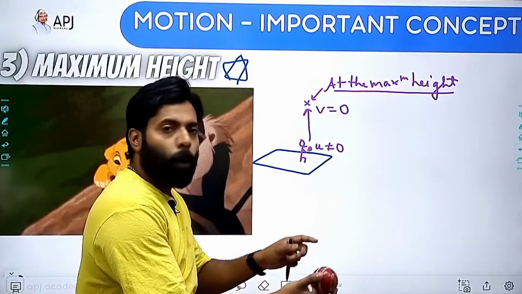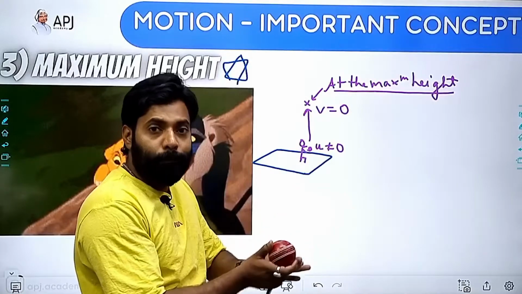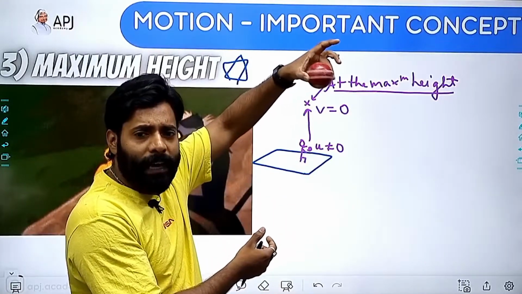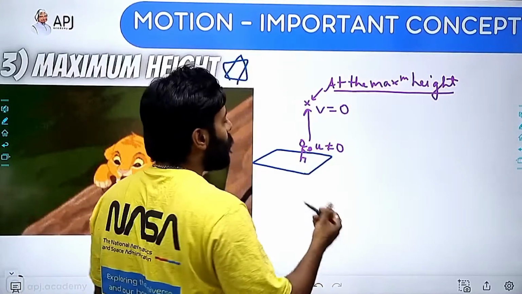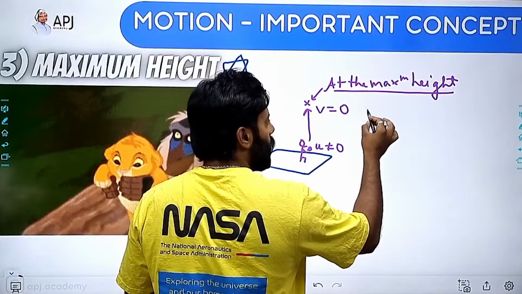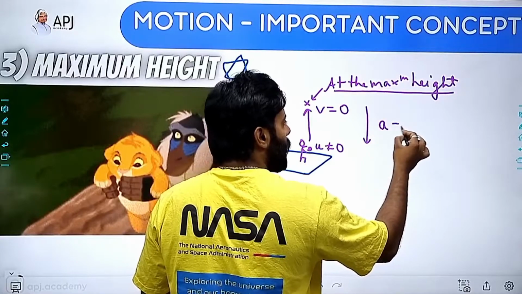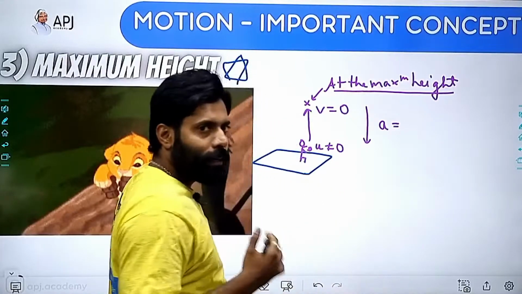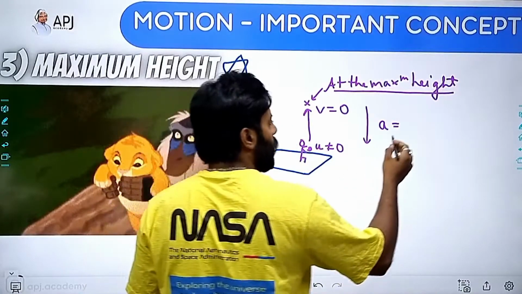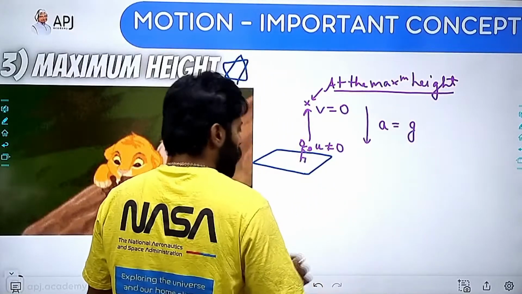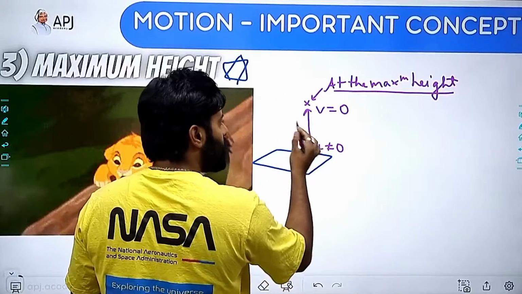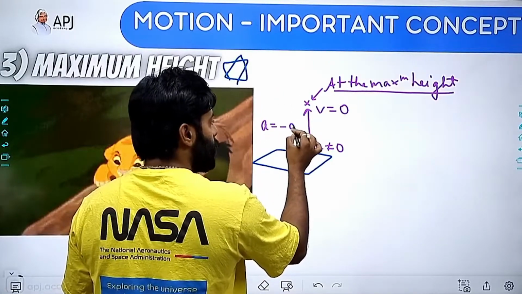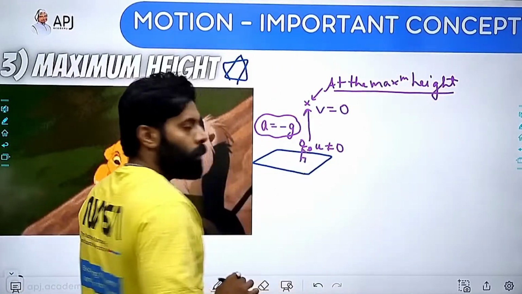If I'm throwing this ball, momentarily it takes the speed v equals 0. But constantly there is some acceleration. If this is going upward, then acceleration is equal to minus g, right?